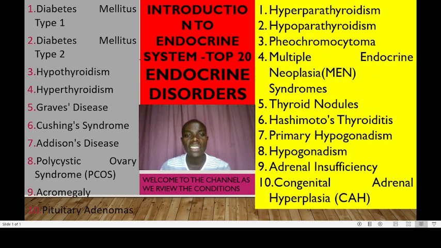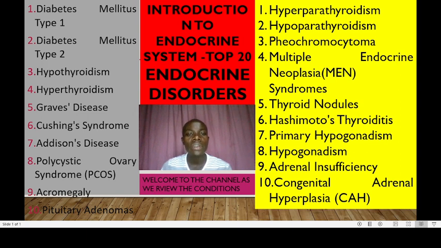Pheochromocytoma is the 13th condition. This is a rare tumor of the adrenal gland that normally causes excessive release of adrenaline and noradrenaline, the catecholamines. This leads to hypertension and other symptoms. Hyperaldosteronism is overproduction of aldosterone hormone by the adrenal glands, and this condition leads to high blood pressure and electrolyte imbalance.